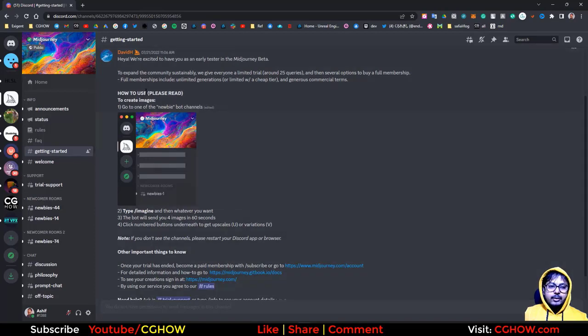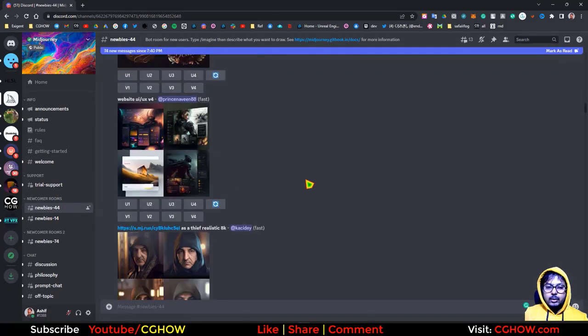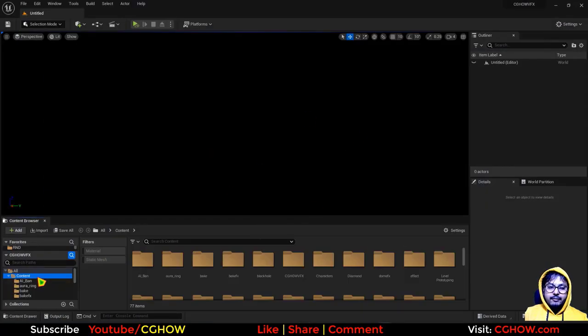to images, and you can just join the server on Discord, and then in there you can just type a command, prompt command, and you can create very cool images. So let's create something that we can use in Unreal to create effects.